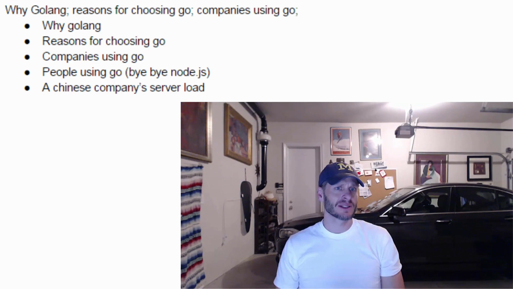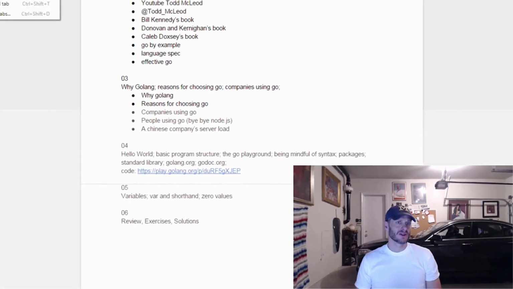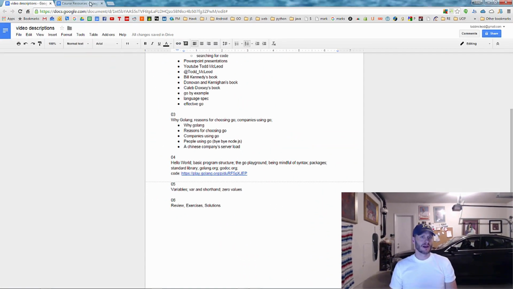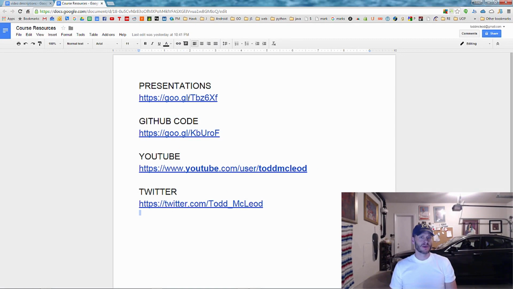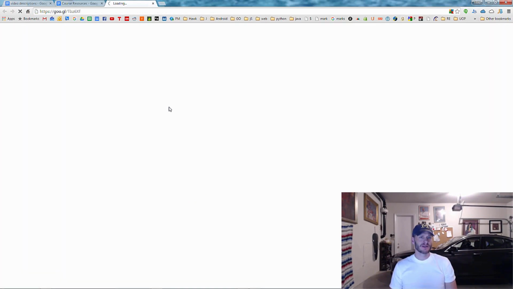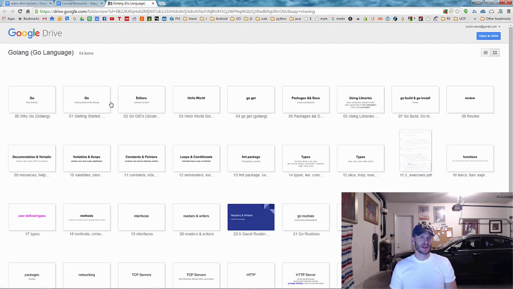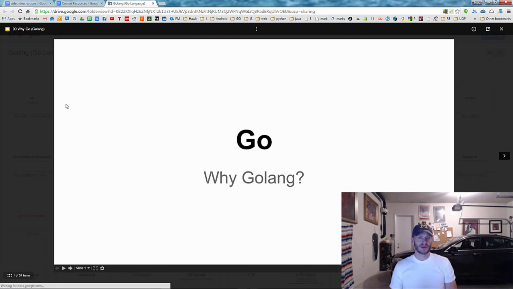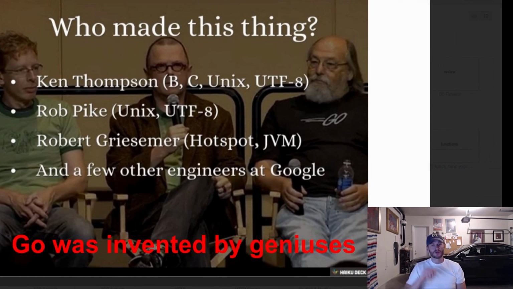To get to this presentation, close tabs to the right. I'm going to go to the presentation link right here, which I gave you, and open up getting started. No, I'm going to open up why Golang. So here it is. Go has really great credentials, and that's one of the things which really attracted me. That was the very first thing which attracted me to Go, is it just has amazing credentials.